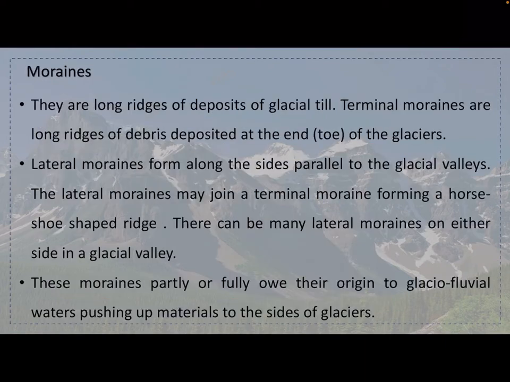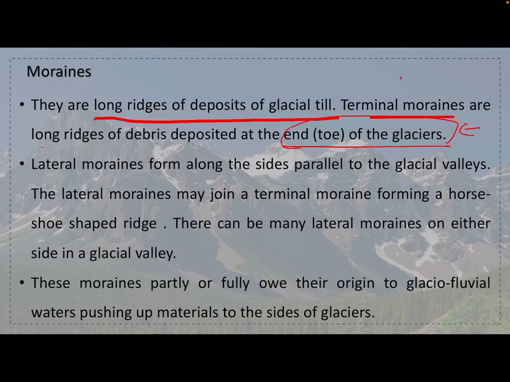Next come the moraines. Moraines are basically long ridges of deposits of glacial till. Whatever glacial till is in a long ridge kind of form is called a moraine basically. Terminal moraines are long ridges of debris deposited at the end of the glacier. The end of the glacier is called the terminal moraine.